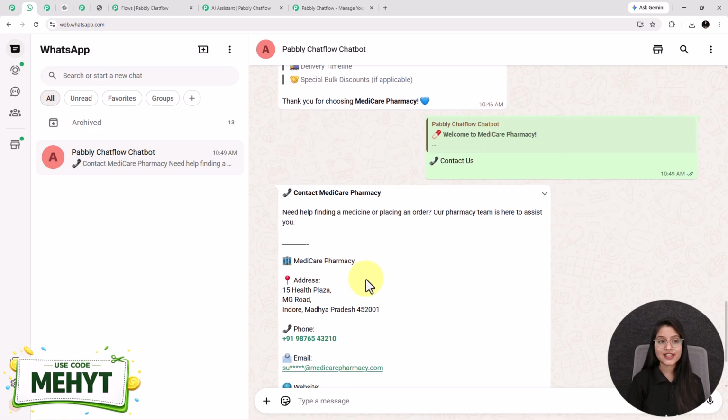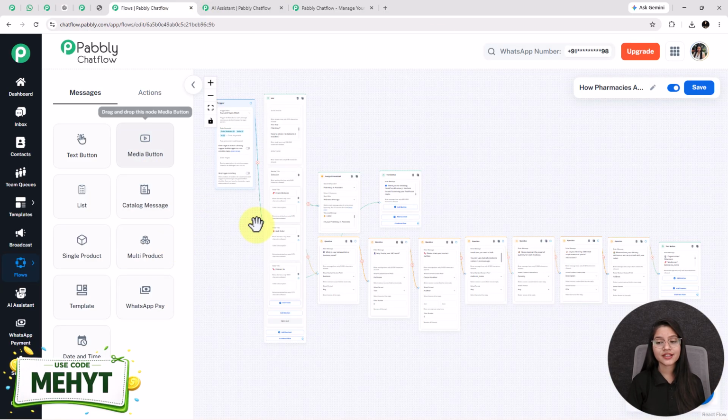If you face any difficulties or you have any queries while creating this flow, then feel free to ask us in the comment section. I have also shared the link of this flow in the description below. You can check it out. And this is just an example. You can customize this chatbot flow by adding more buttons from here.